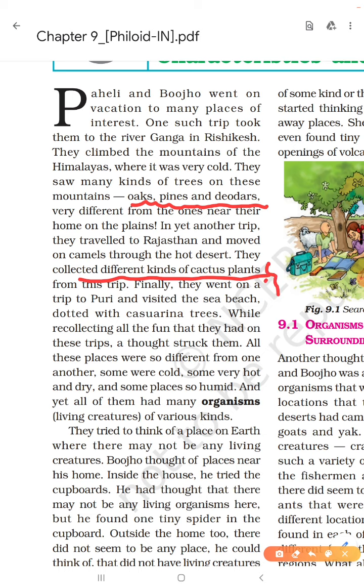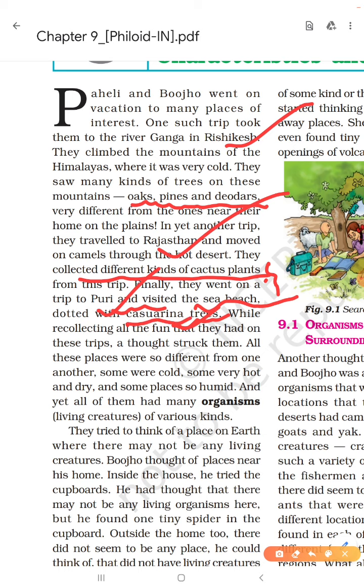Finally, they went on a trip to Puri. Puri is located in Odisha. You should know this thing. They visited the sea beach dotted with Casuarina trees. There is another type of tree. They are moving here and there. You can see they went to three places. Number one, Rishikesh. Number two, Rajasthan. And at last they went to Puri, which is located in Odisha, and there they saw another type of tree, the Casuarina tree.